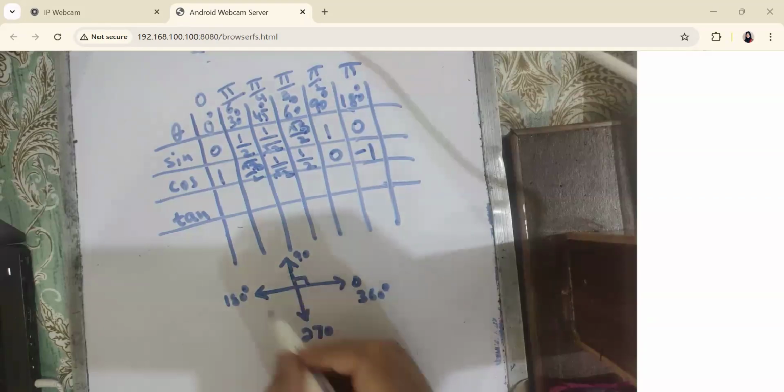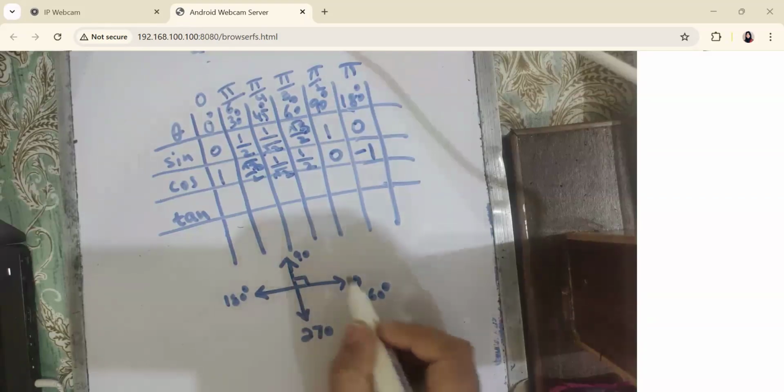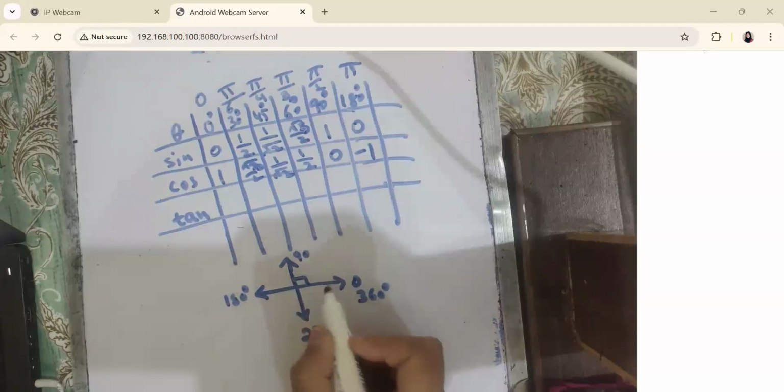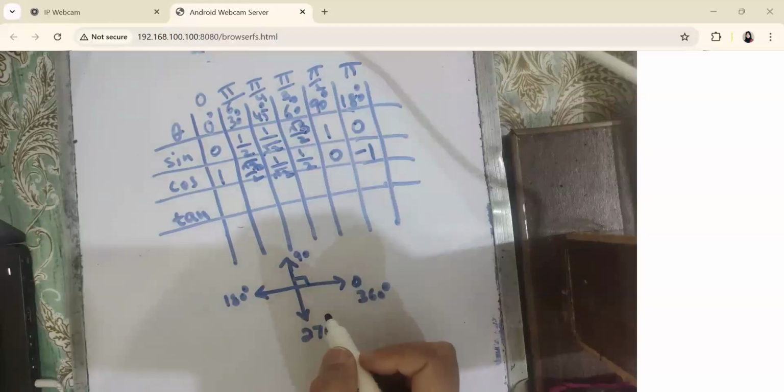If I repeat the rotations, how will I repeat the rotation? If I am going from here to here, then here, then here, then I am going to repeat the rotation. What would be the next value? 450. Each time what should we add? 90.